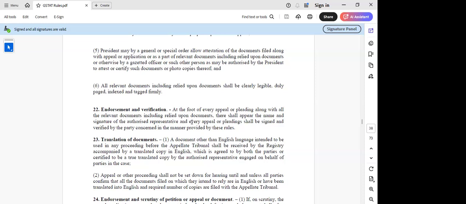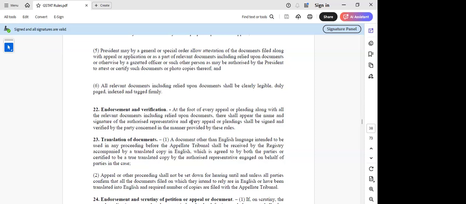The registry will say, who is the representative? Where will I send the correspondence? You should also sign it. All these things, the office will raise objections. Yes, sir. The larger purpose why one should not sign is different from the format that has a place for the AR to sign. But if after the appeal is filed something further is being submitted, it cannot be an unsigned document. Okay, sir.